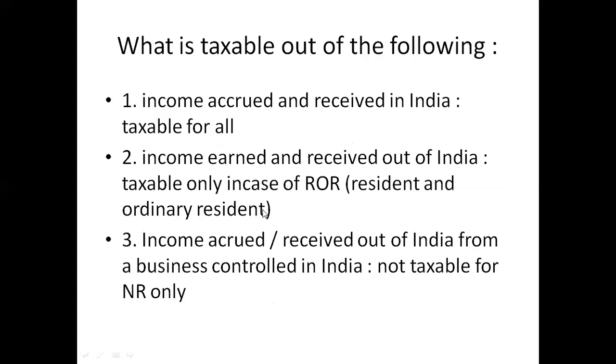So income accrued and received in India is taxable for all. I repeated it here. Income earned and received out of India is taxable only in case of resident and ordinary resident. Next one is income accrued and received out of India from a business controlled in India: not taxable for a non-resident. So if it is income accrued and received out of India, but the business is controlled from India, it is not taxable for an NRI, non-resident. These three formulas you have to remember, right?